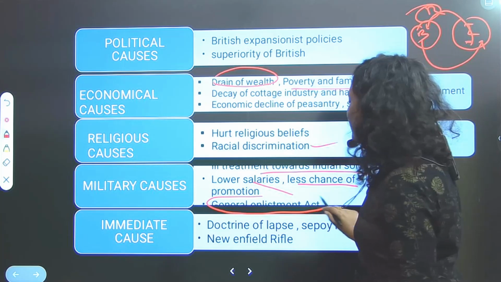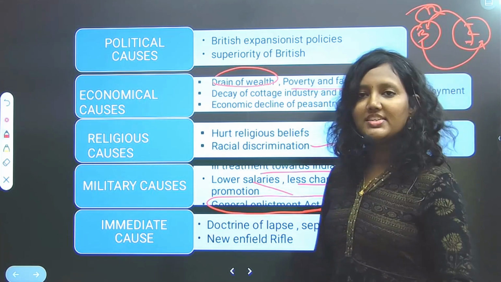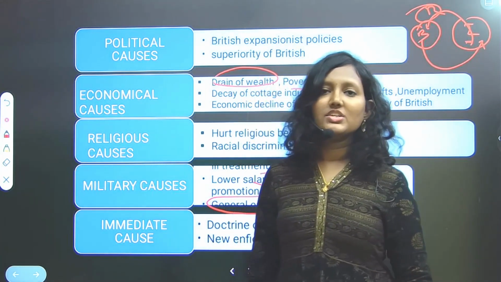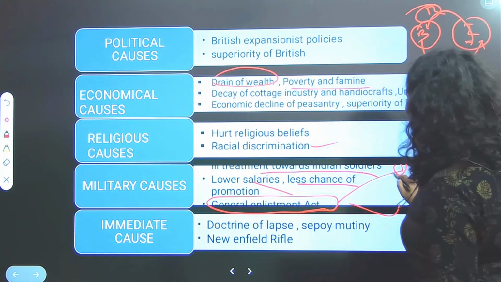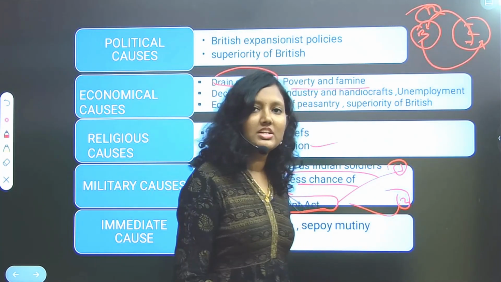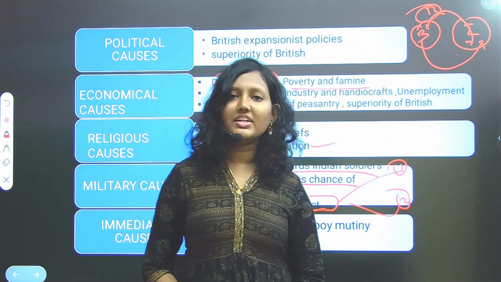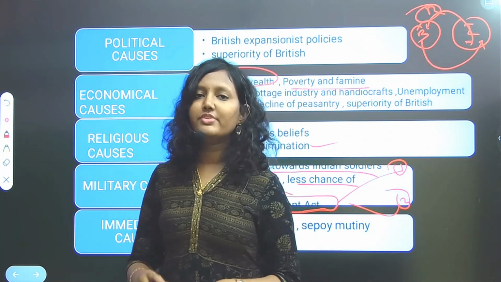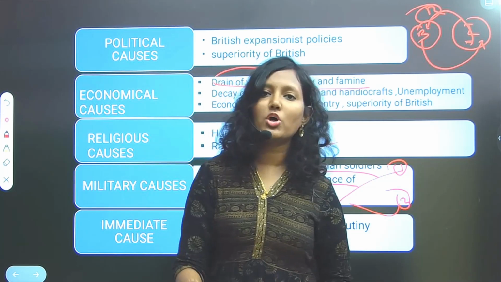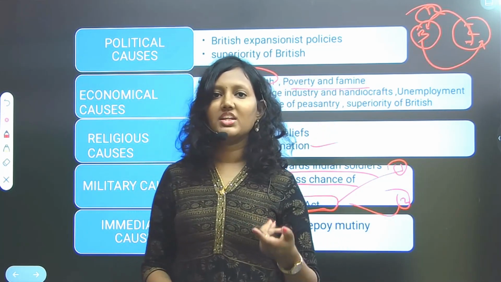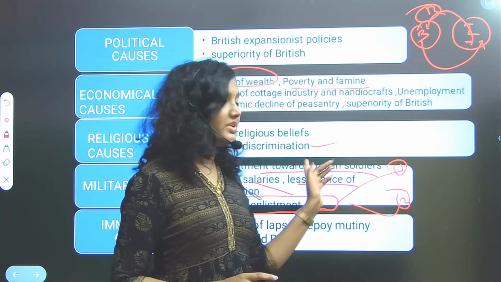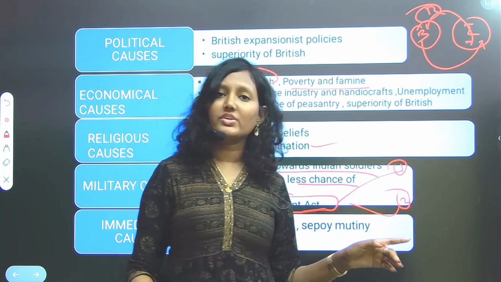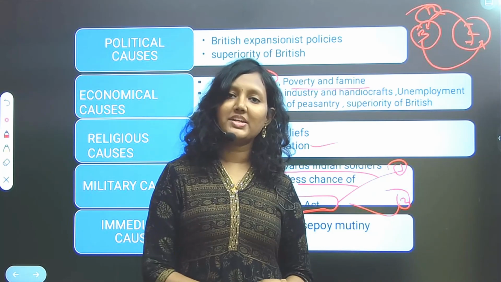And the General Enlistment Act. So what is this act? According to this act, we have two salient features. The first feature is that if, for example, the British are involved in a war with any enemy country, then Indian soldiers were asked to travel overseas and participate in the war.